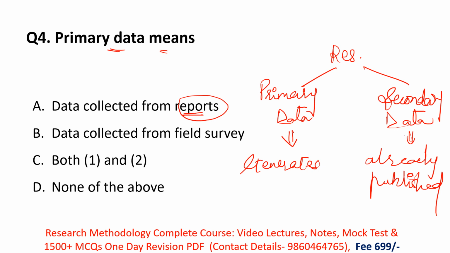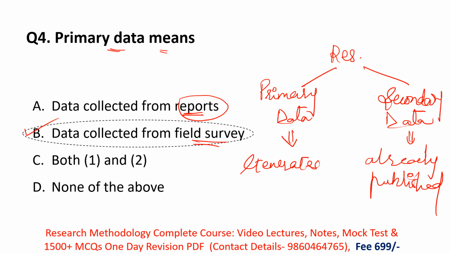And option B here is data collected from field survey. Here, one type of survey research is performed, and they collect the data. That means this is the correct meaning of primary data. Primary data means the data which is collected for the first time, which is new, and generated by the researcher himself. Remember, the researcher generates the data by himself, fresh and new data. That's why the correct meaning of primary data is data collected from field survey.